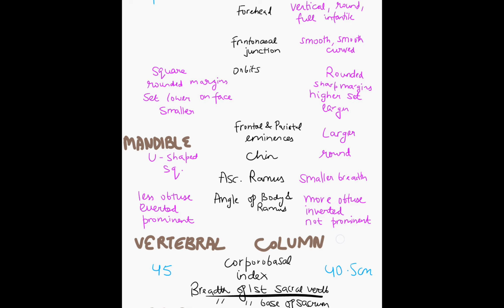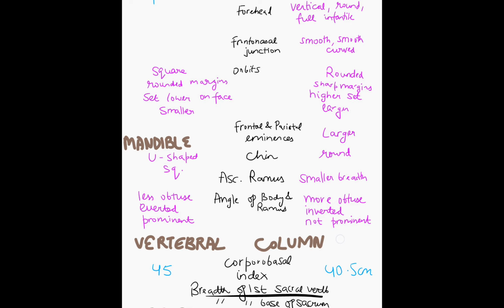In which is the angle more prominent? In males. But what is it? The angle is smaller, less obtuse and everted: prominent, everted and less obtuse, while in females it is more obtuse, inverted and not prominent. The ascending ramus length: in which will the jaw be wider? In males. In which will the breadth be smaller? In females, and the chin will also be round. Then we come to vertebral column. In the vertebral column we have corporobasal index.